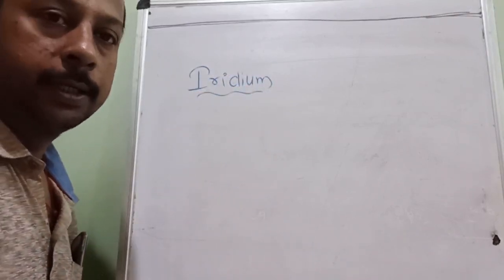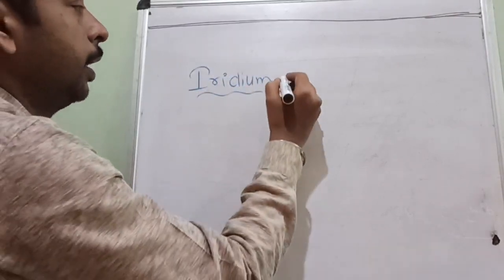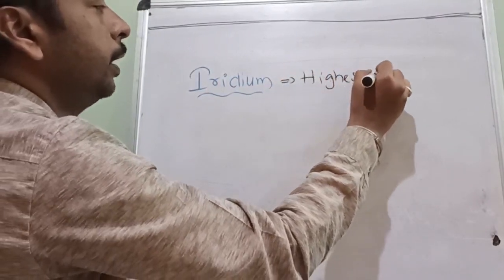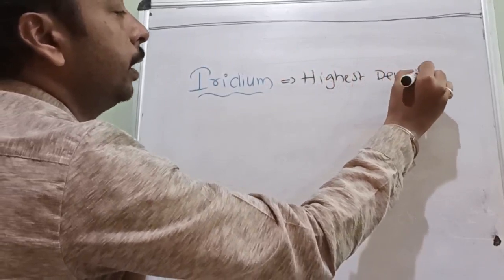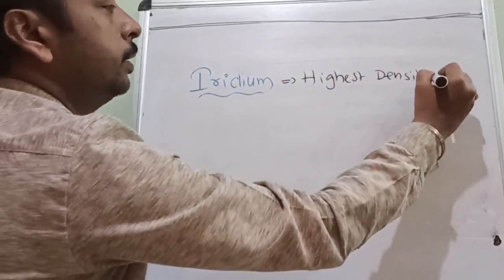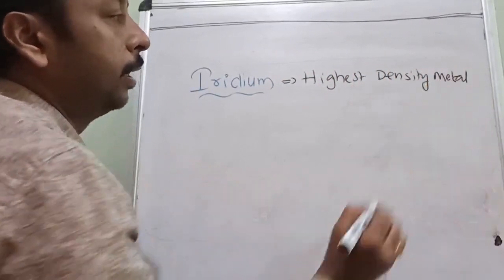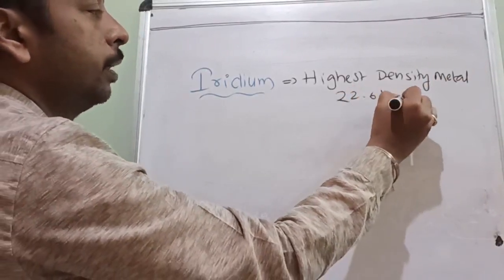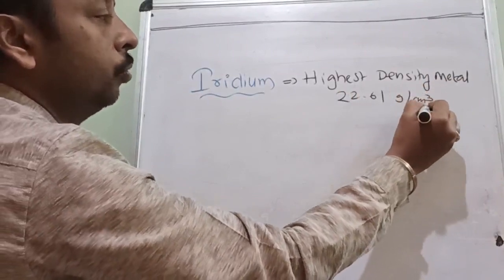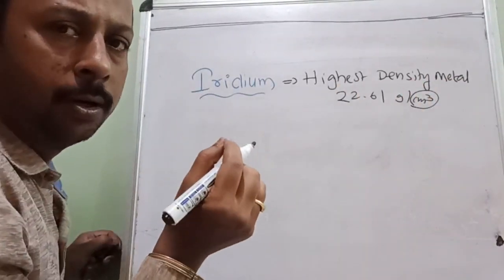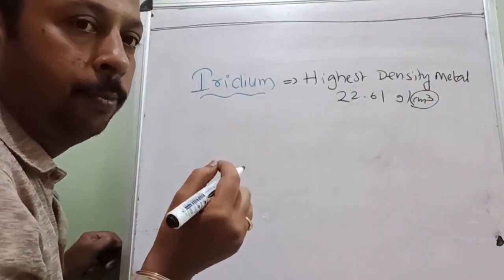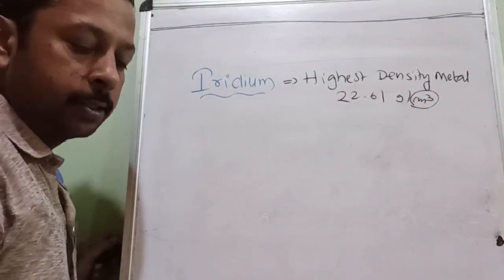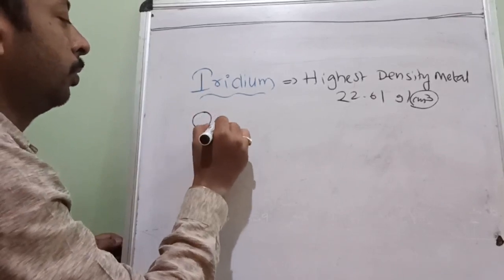Okay. What is the speciality of iridium? It is the highest density metal. The metal with the highest density, it is 22.61 gram per centimeter cube. Even just a small 1 centimeter cube has a mass of how much? 22.61.